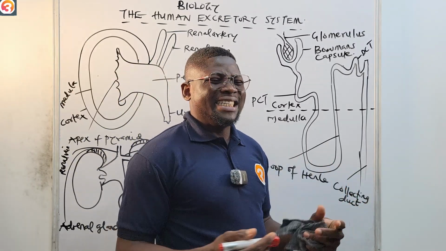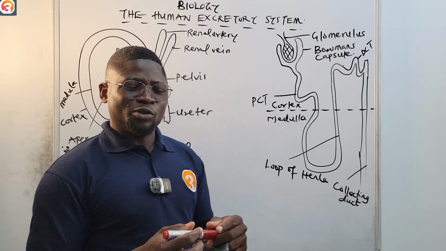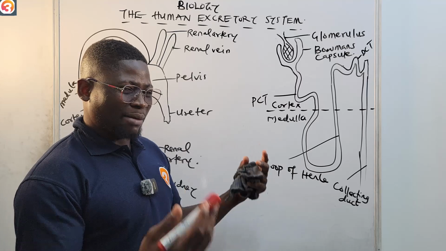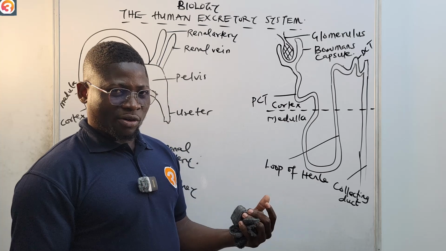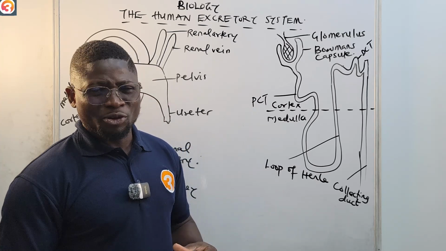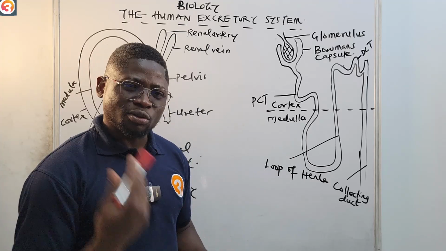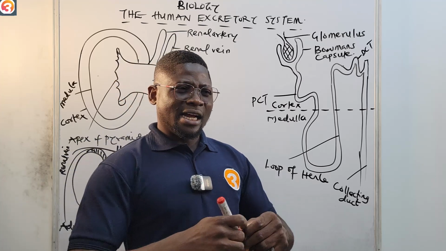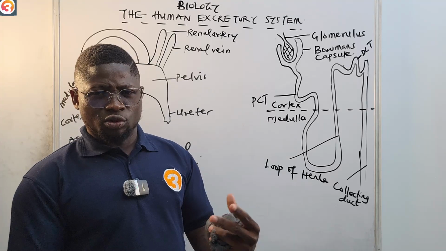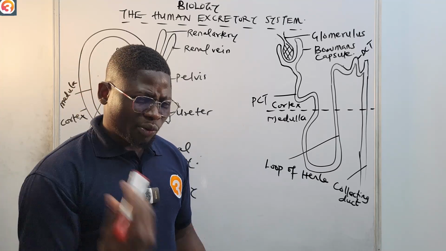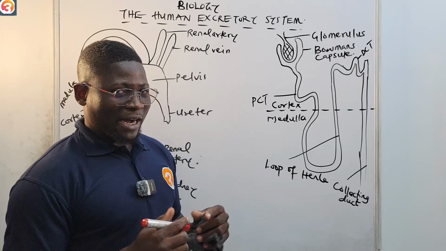So within the cells of our body, there are so many chemical reactions taking place, and all of these reactions sum up to what we call metabolism. Those are the metabolic activities that take place in our body. Even as you are standing or sleeping, reactions are always taking place, and that stresses the importance of energy, because we need energy for all of these reactions to take place. All these reactions sum up to what we call metabolic activities. I hope you are following.